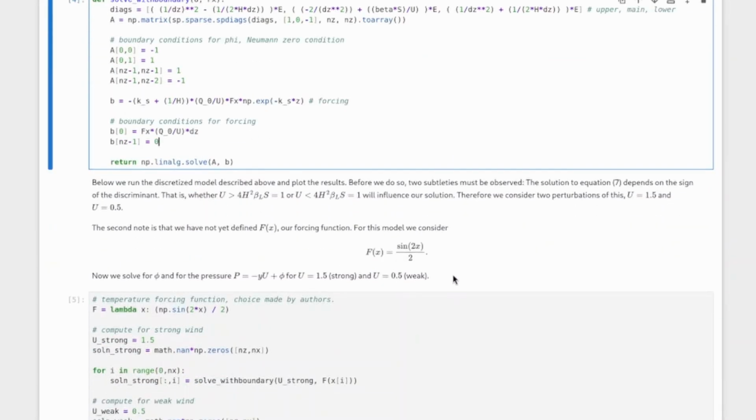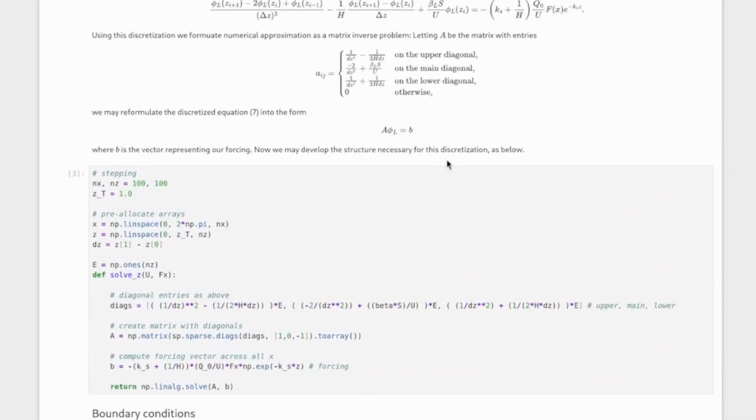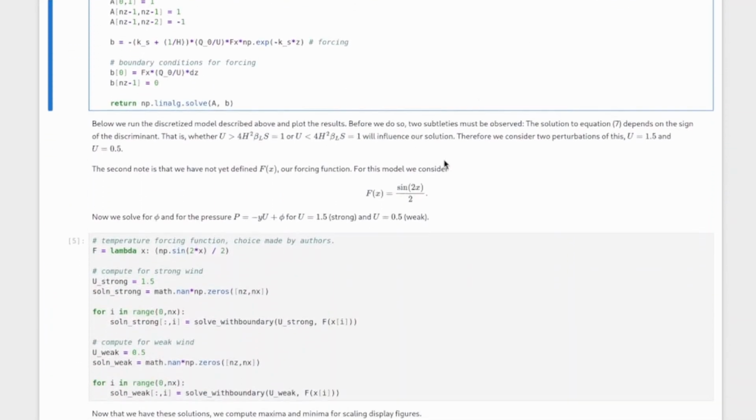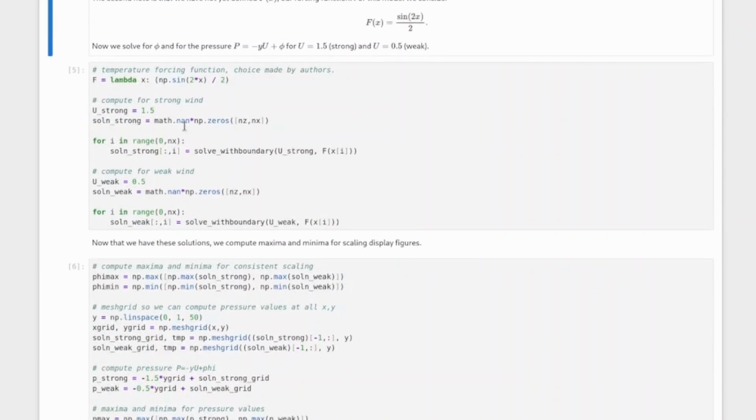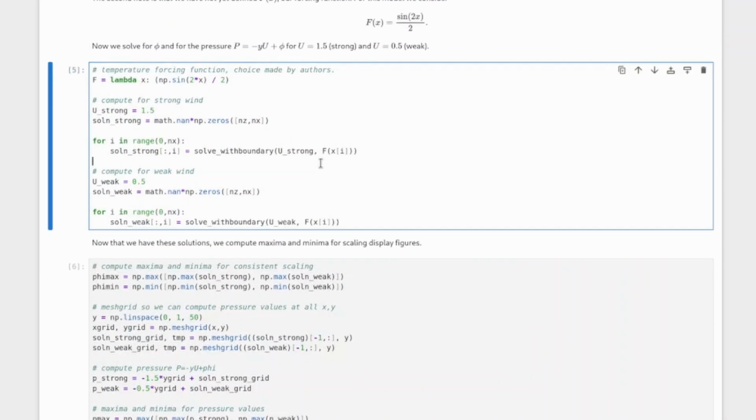And so what we do is we make some choice of our f function here, which is one of the functions that you kind of have control over in this equation 7. You can see right here we have this f function. So the authors choose this function sine 2x over 2. And all that this code block does is it just says, okay, well, for each value of x, let's solve the equation with that value of x, and then we'll add this to a big matrix that will give us the total evolution of phi with respect to x and z.